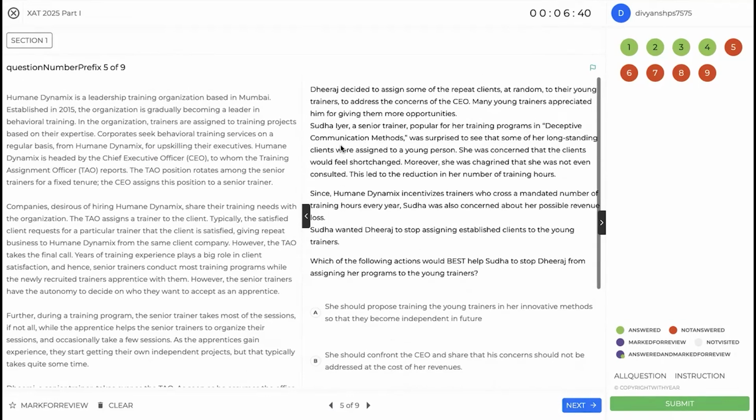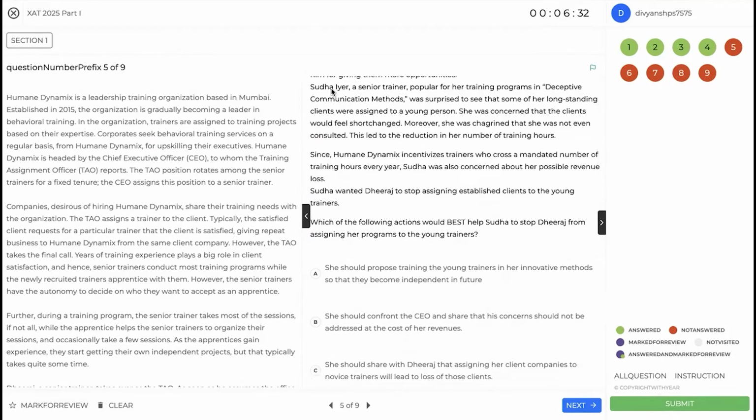Moving on, Dheeraj decides to assign repeat clients to the young trainers to address the concerns of the CEO. Many young trainers appreciate him for giving the opportunity. Sudha Iyer, a senior trainer, sees that some of her long-standing clients were assigned. She was concerned that the clients would feel shortchanged. This led to the reduction in her number of hours.